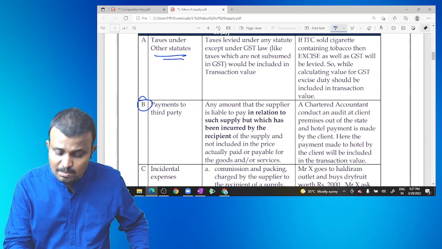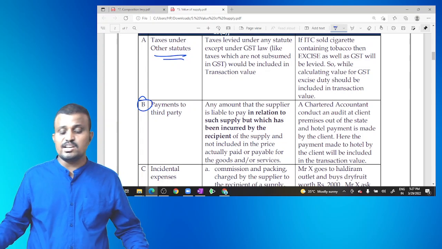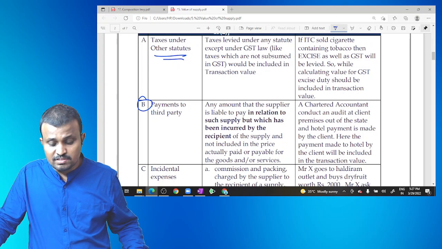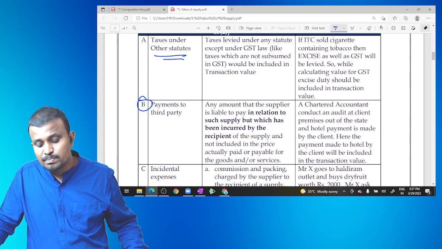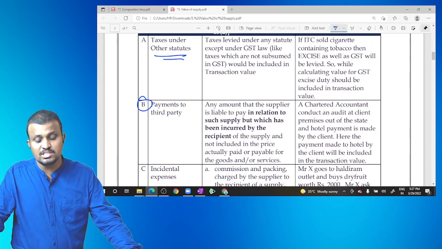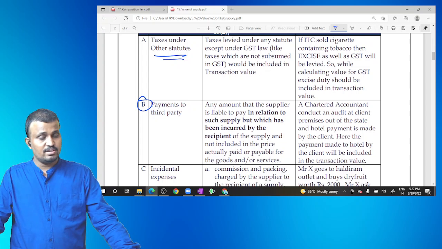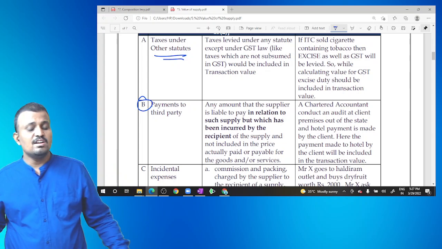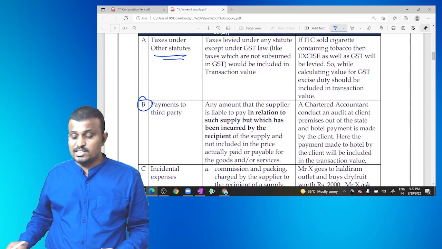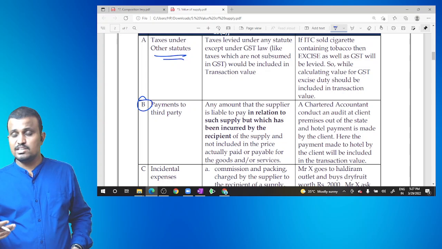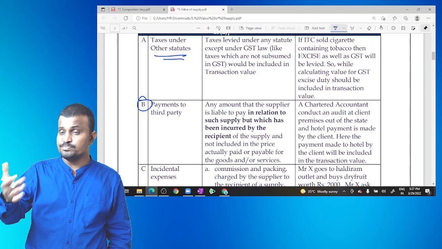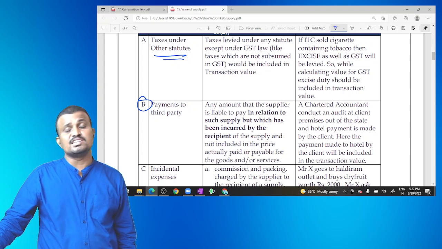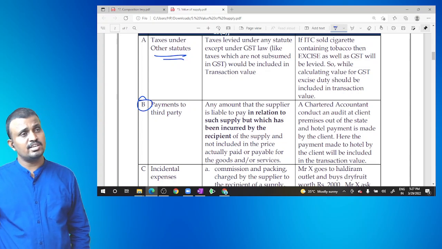An amount that the supplier is liable to pay in relation to such supply, but which has been incurred by the recipient of the supply and not included in the price actually paid or payable for the goods or services. The best example is a chartered accountant. They enter into an engagement letter, and as per that letter the total remuneration of the chartered accountant is specified.